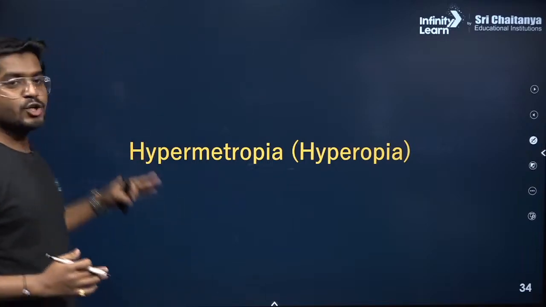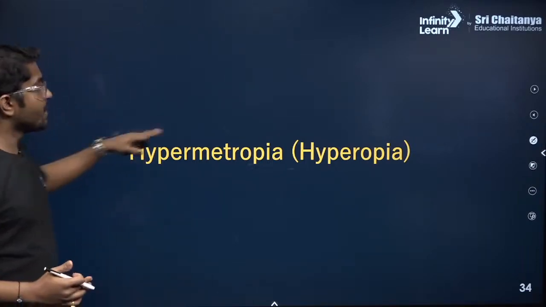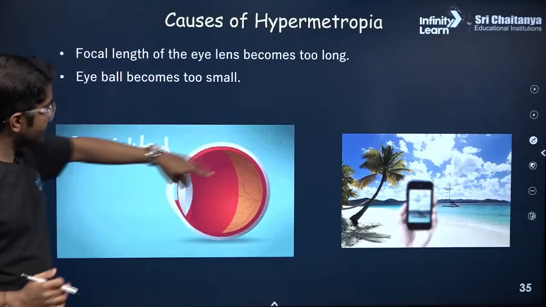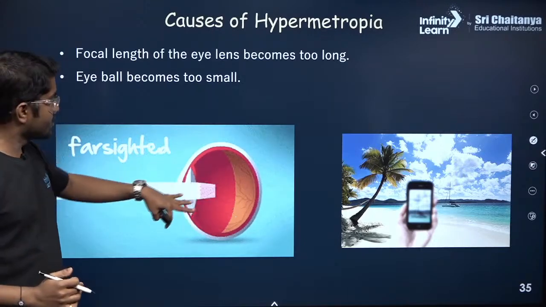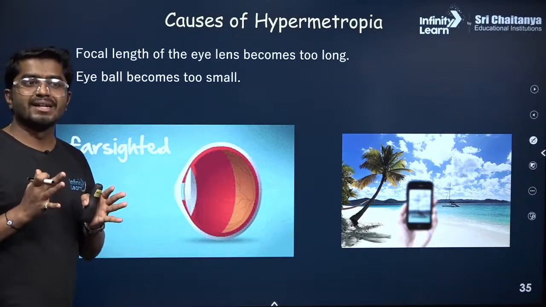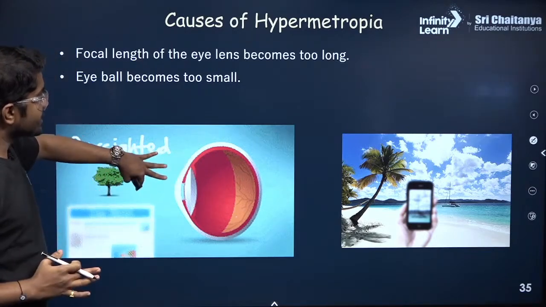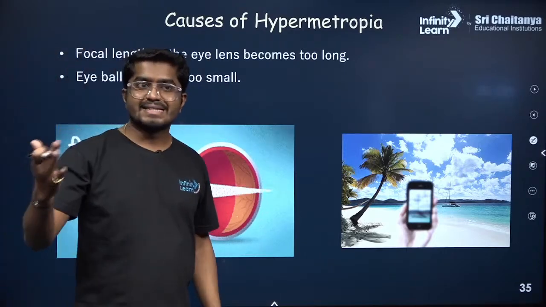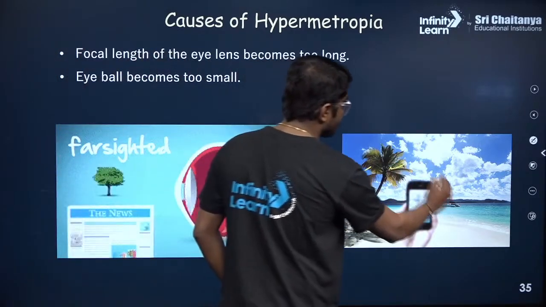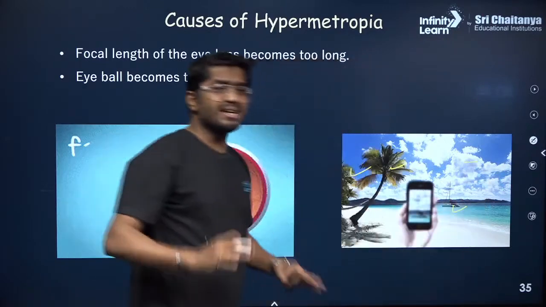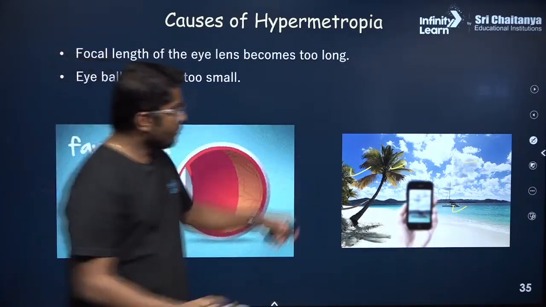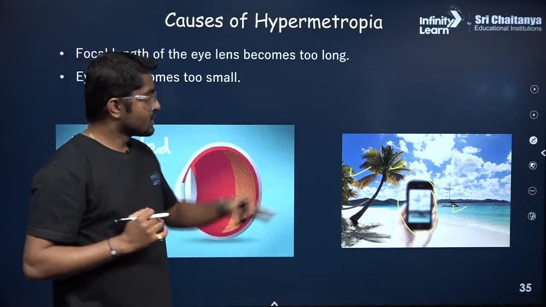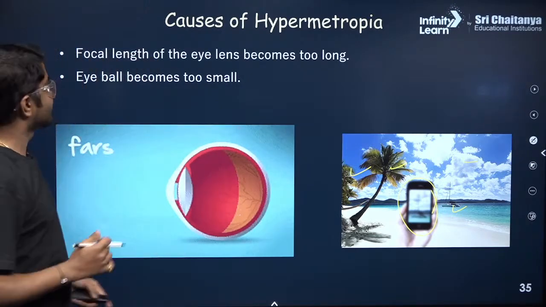So let's talk about the next defect, that is hypermetropia. It is completely opposite of myopia. So in hyperopia, you see the shape of the eyeball, it changed. Now it gets contracted. Due to certain reasons, the eyeball shape has changed. So this is also called far-sightedness. Why? Because the far objects such as trees, this boat, clouds, are completely visible. But the near objects like your mobile screen or the book you are reading are not clearly visible. So that is why it is called far-sightedness.